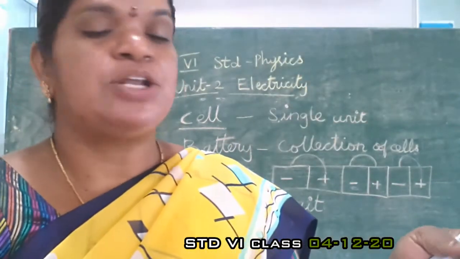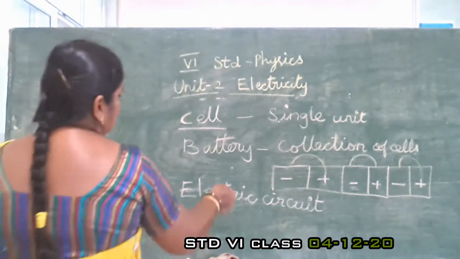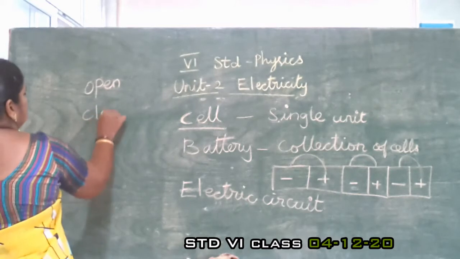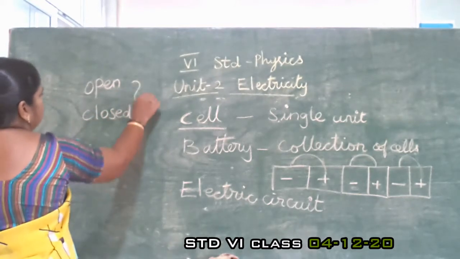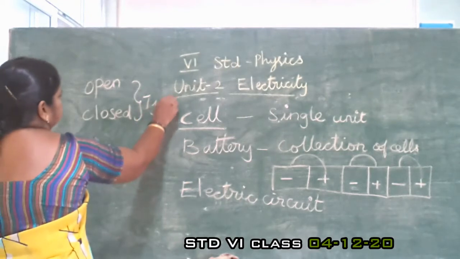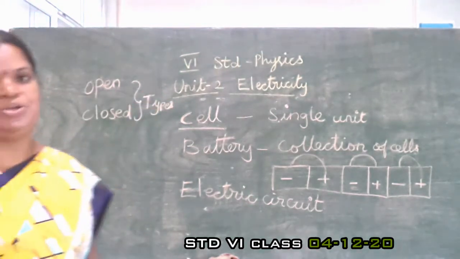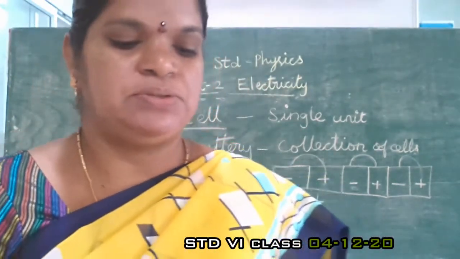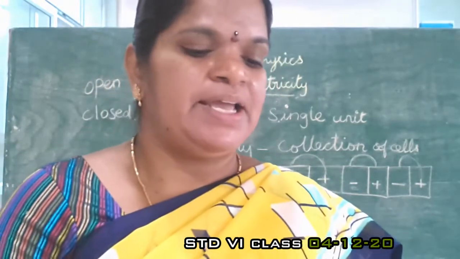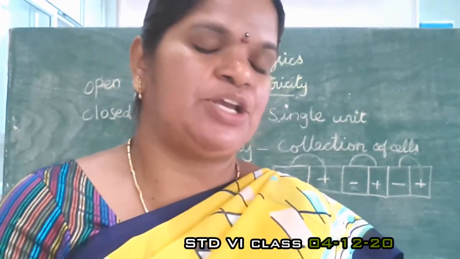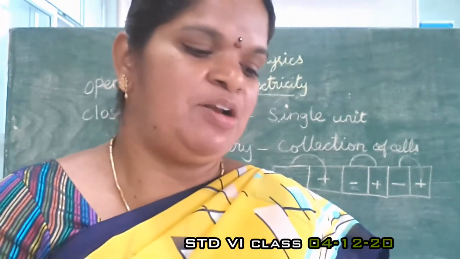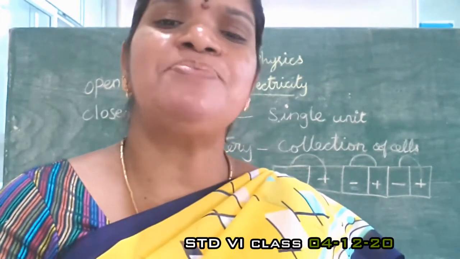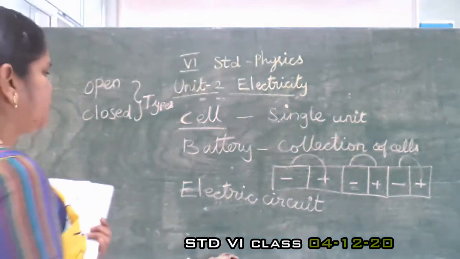Electric circuit is of two types. One is the open circuit and another one is the closed circuit. In a circuit, when the key is closed, the condition is ON, the electricity will flow, and the circuit is called a closed circuit. The bulb will glow in this circuit. Then, types of circuits.